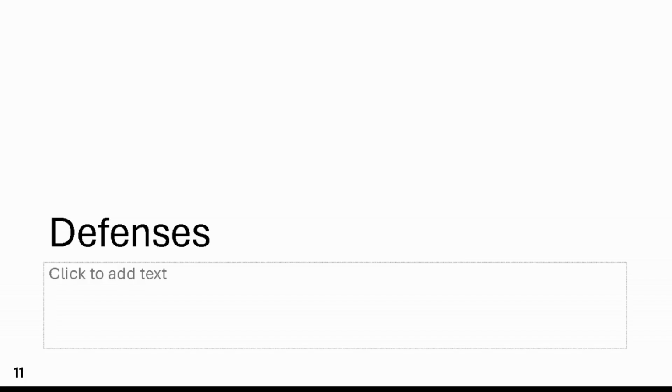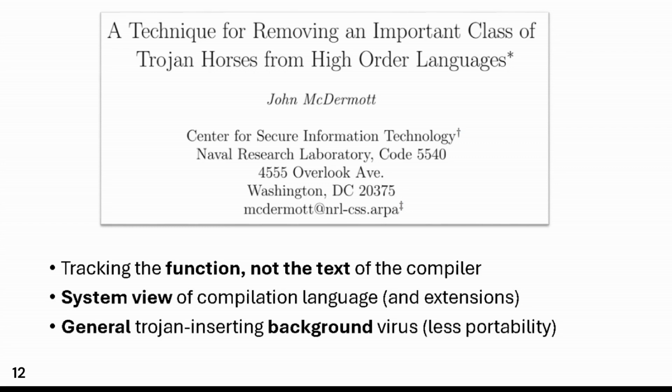Here are some defenses against attacks such as these. The first one is a technique for removing these compiler Trojan horses from high-order languages. In a similar vein to malicious hardware circuit detectors, there are existing compilers that will look through the functional syntax tree of the program it's compiling and identify suspicious circuitry. It's less computationally complex than analyzing the binary directly, which forces Trojans to use more sophisticated techniques.